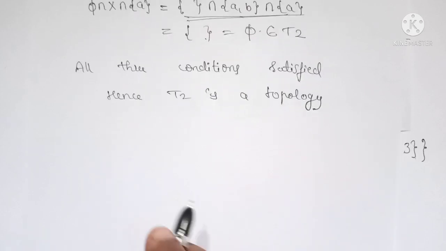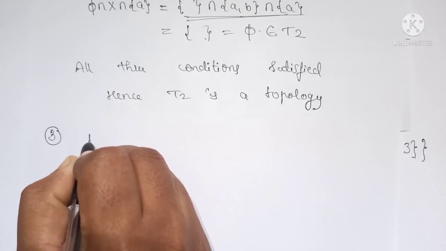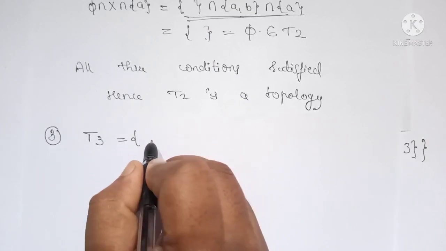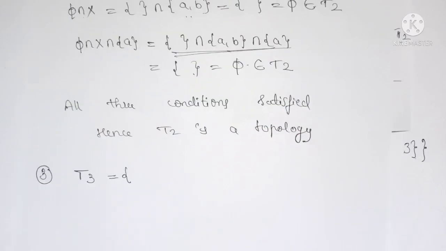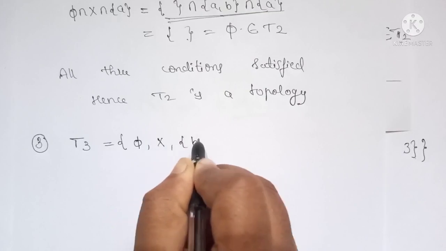Next we have one more example on this. Let T3 equal {phi, X, B}.